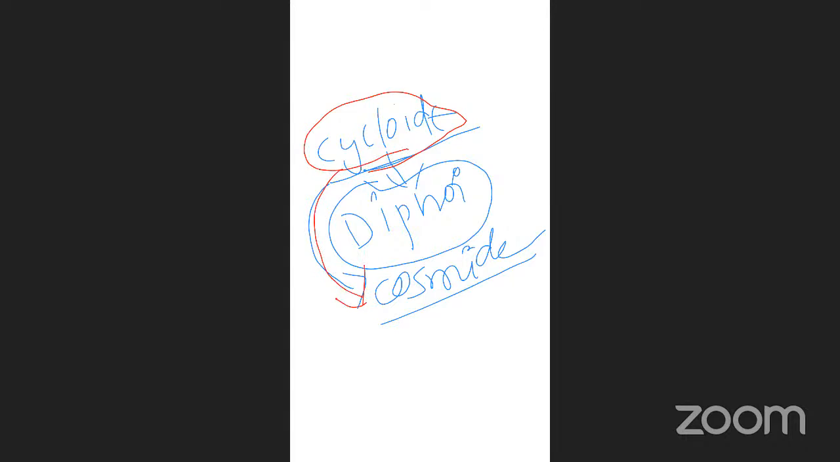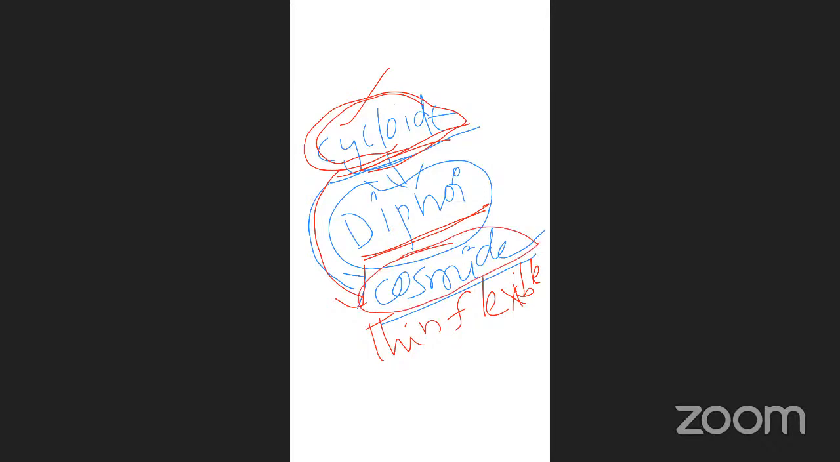Next, these cycloid scales are entirely flexible. They are very thin and flexible. Once again I will repeat. Cycloid scales you will find in which fishes? Dipnoi fishes. These cycloid scales arise from which scales? Cosmoid scales. And what is the specialty of these cycloid scales? They are very thin and flexible.